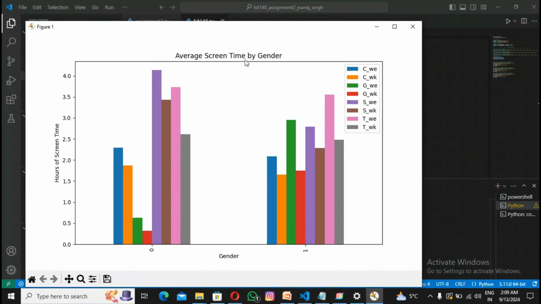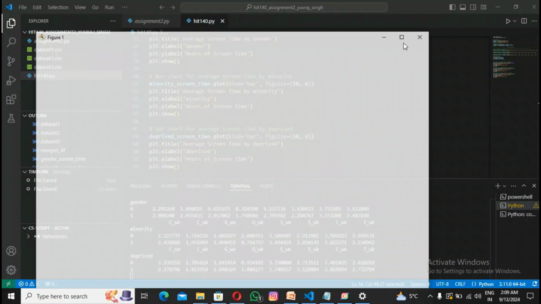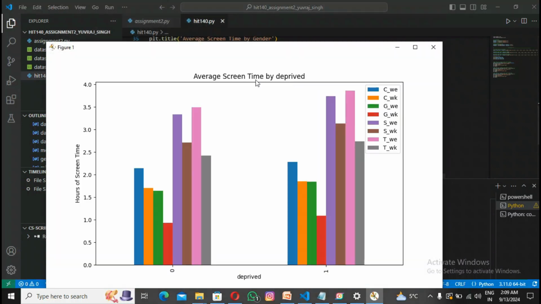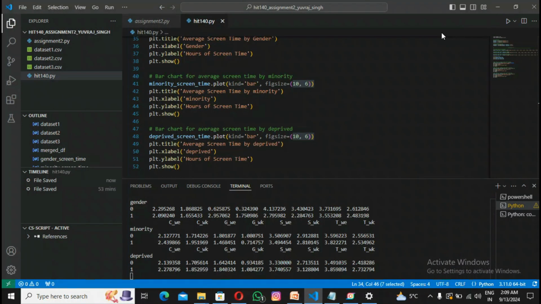Here you can see average screen time by gender. For male and female they are different. Same for minority and same for deprived. Both are different.